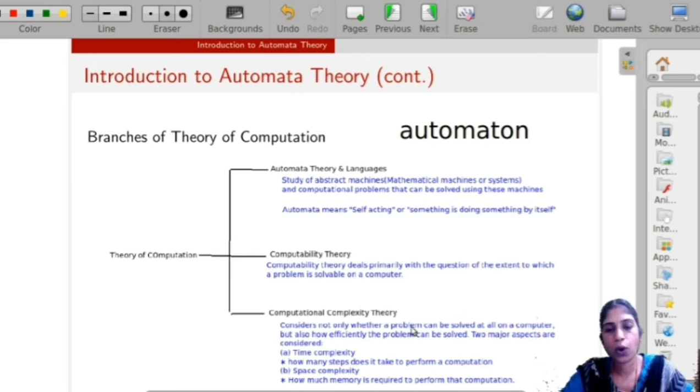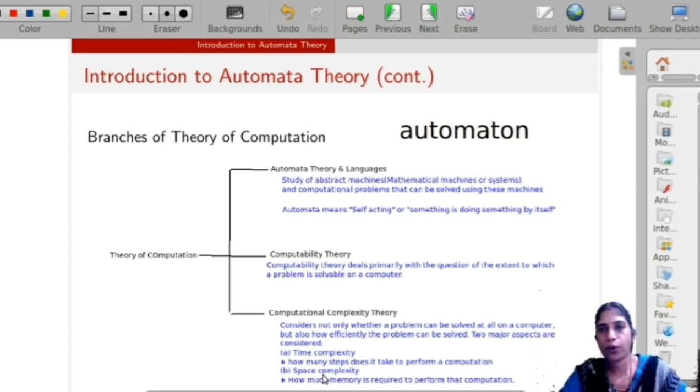Next is computational complexity theory. Computational complexity theory considers not only whether the problem can be solved at all on a computer, but also how efficiently the problem can be solved. The efficiency can be calculated by two factors, that is time complexity and space complexity. Time complexity means how many steps it takes to perform a computation, or how much time is required to execute a program.